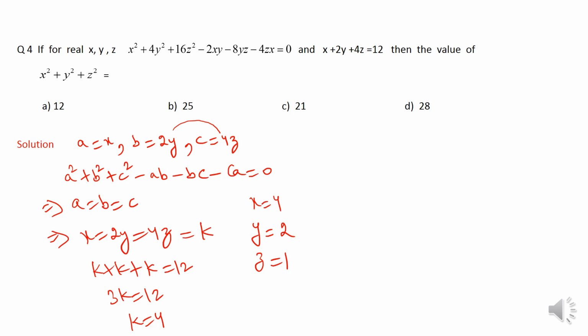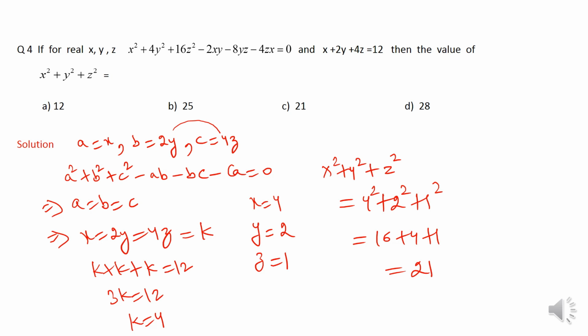Fine. So now, to find the value of x square plus y square plus z square, I will just put it over here as 4 square plus 2 square plus 1 square. Now a difficult question becomes so simple, and the final answer becomes 21. Now this is the right answer. Now we move to the next problem.